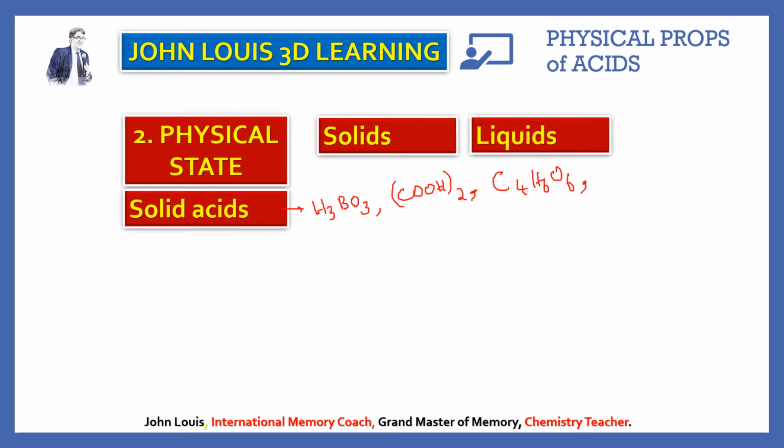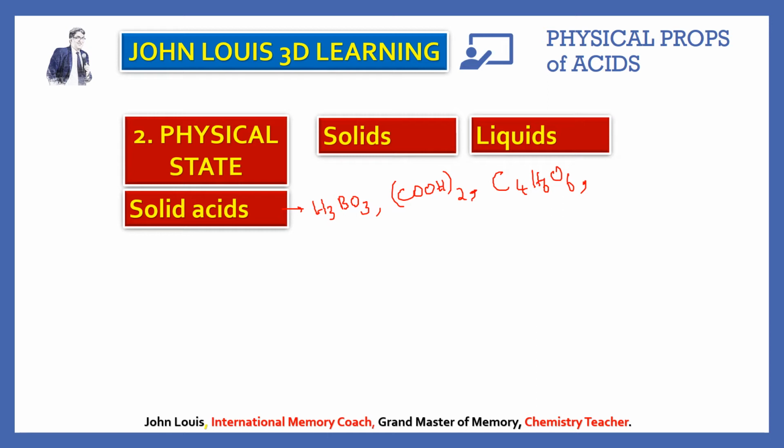C4H6O6. When you go to higher classes, 11th standard or 12th standard, you will know how these formulas are derived and why oxalic acid has this formula and tartaric acid has this formula. For the time being, you have to memorize, learn and remember it. Or at least you should be able to write the name correctly: boric acid, oxalic acid, tartaric acid.